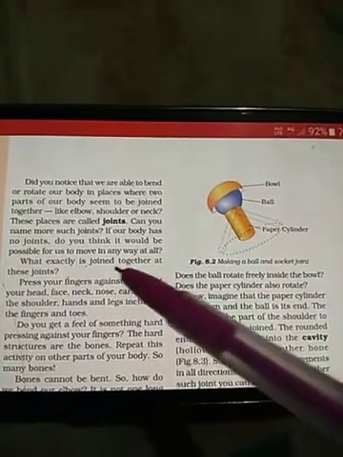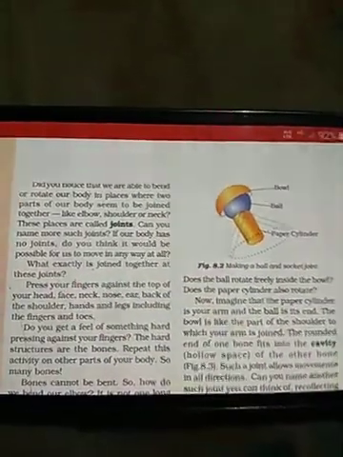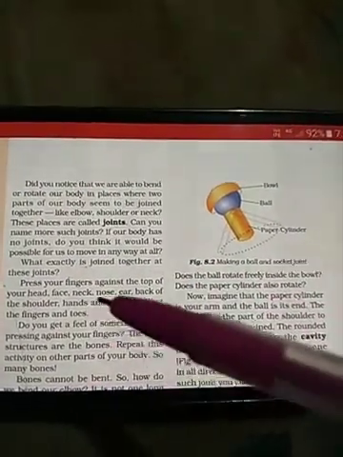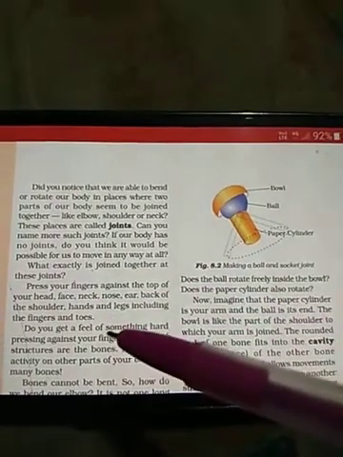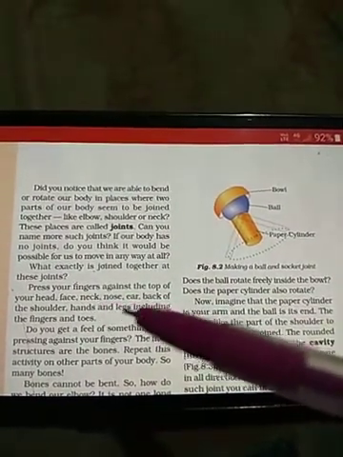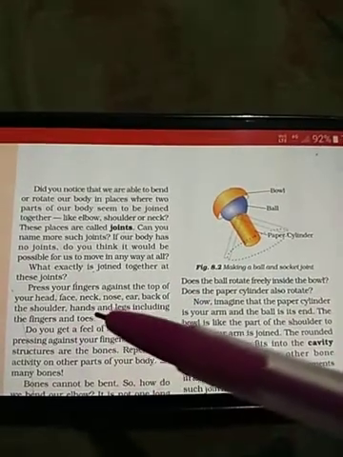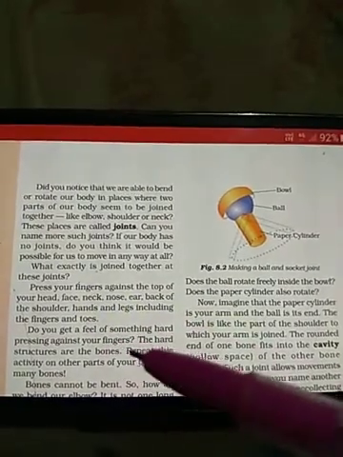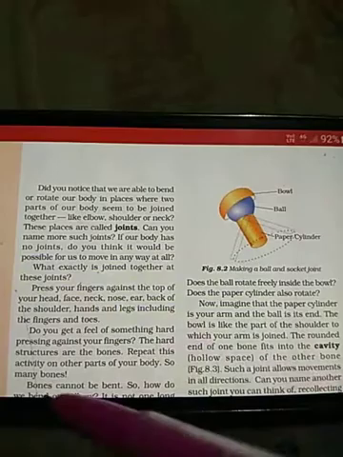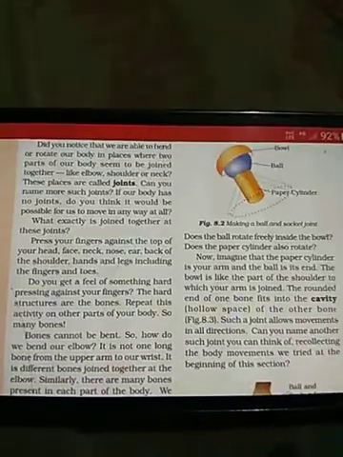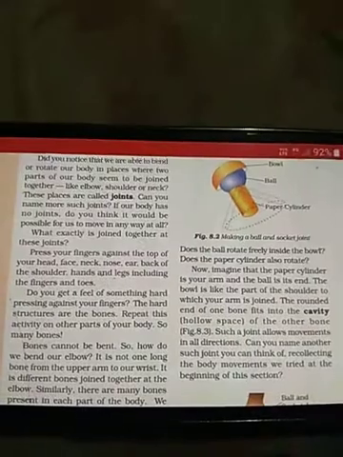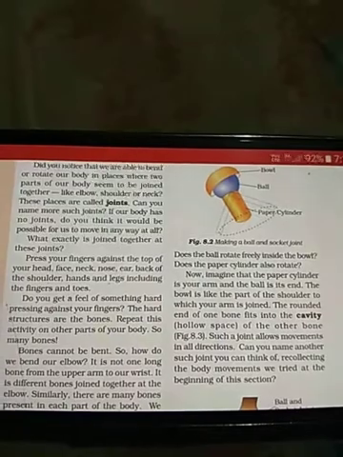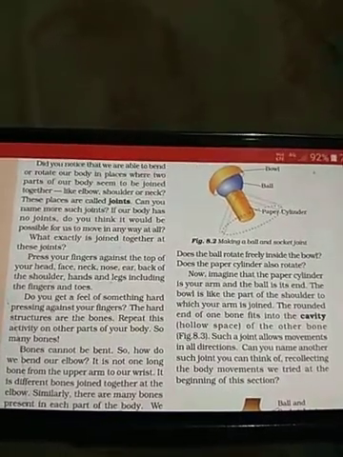What exactly is joined together at these joints? Now here the question arises: what exactly is joined together at these joints? So press your fingers against the top of your head, face, neck, nose, ear, back of the shoulder, hands and legs, including the fingers and toes. Did you feel something hard pressing against your fingers? When you touch your head, nose, eyes, cheeks, hands, legs and fingers, you will feel something hard.